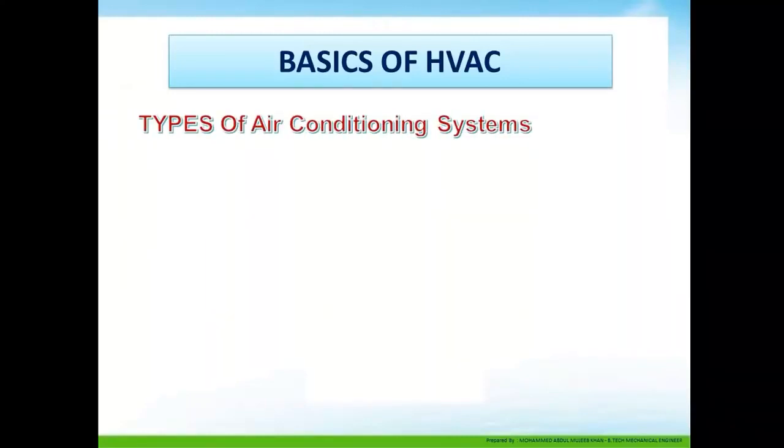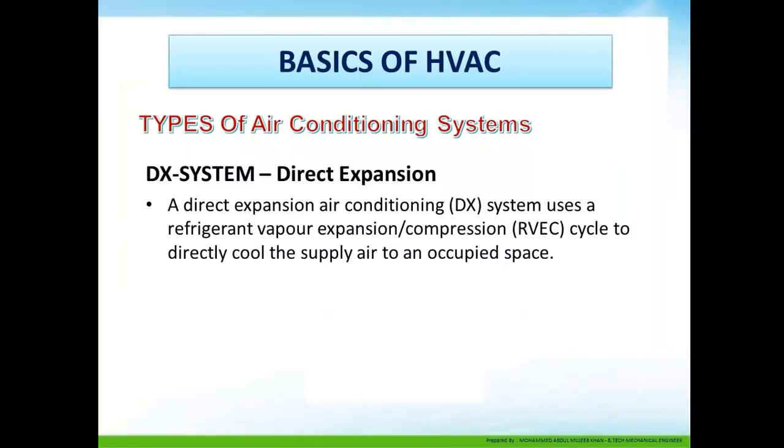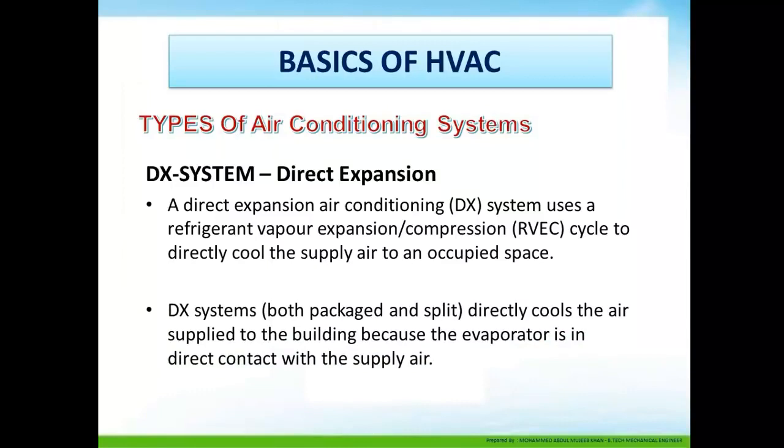Types of air conditioning system. The basic type of air conditioning system is DX, direct expansion. A direct expansion air conditioning system uses a refrigerant vapor expansion compression cycle directly to cool supply air to an occupied zone. A DX system, both package and split, directly cools the air supplied to the building because the evaporator is in direct contact with the supply air.